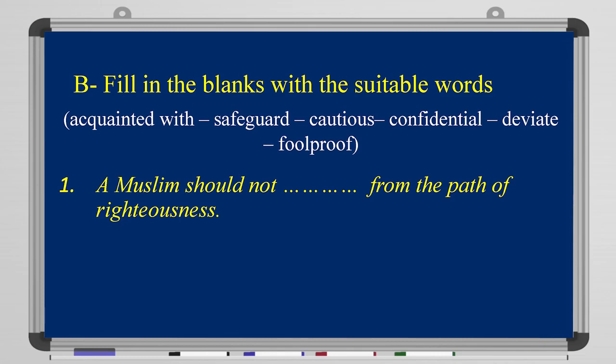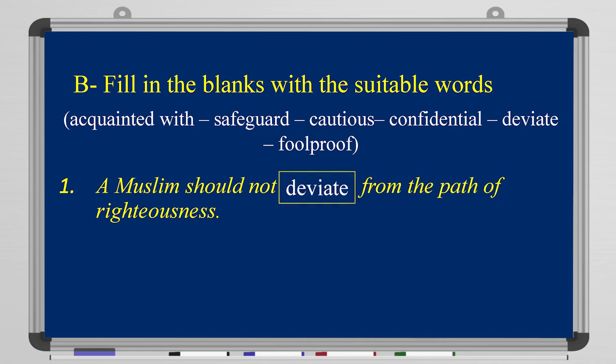Okay? Now let's take a look at another exercise, which is fill in the blanks with the suitable word. We have acquainted with, safeguard, cautious, confidential, deviate, and foolproof. First question, a Muslim should not blank from the path of righteousness. What do you think? It's deviate. A Muslim should not deviate.